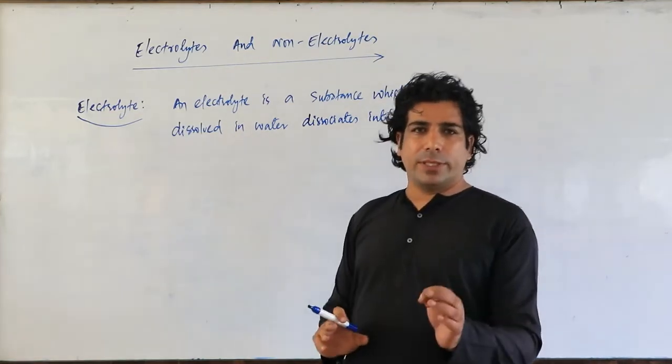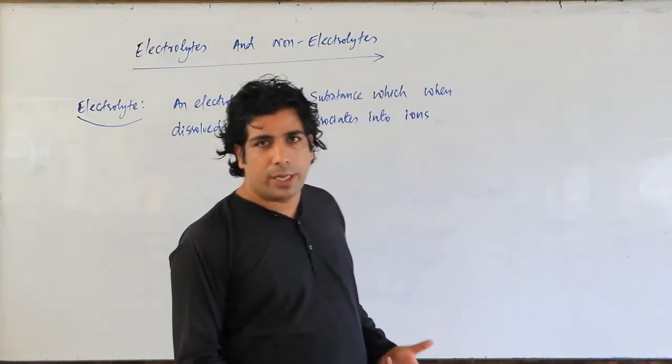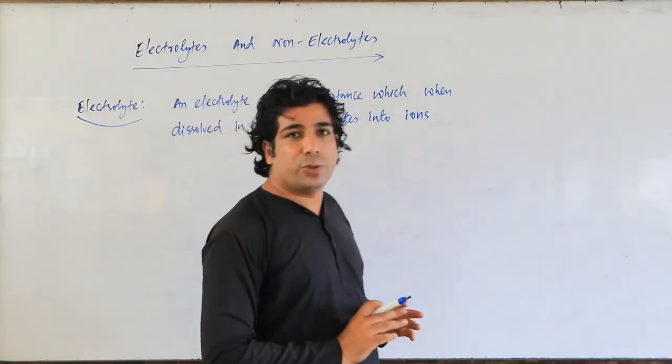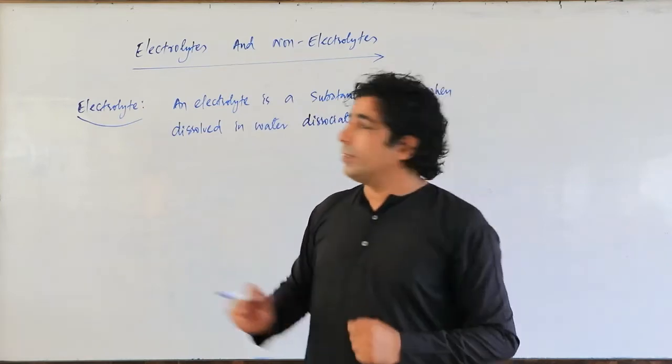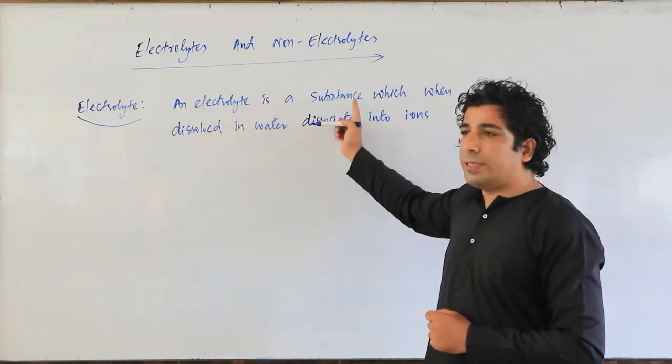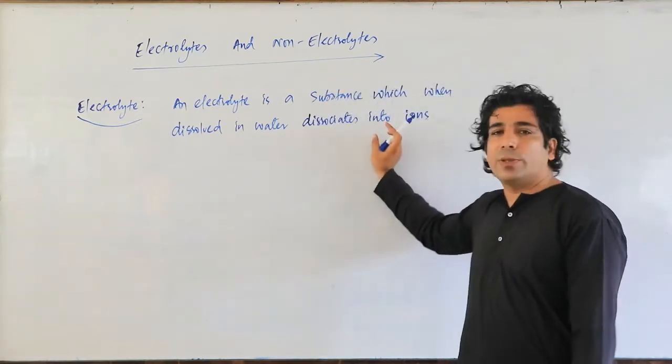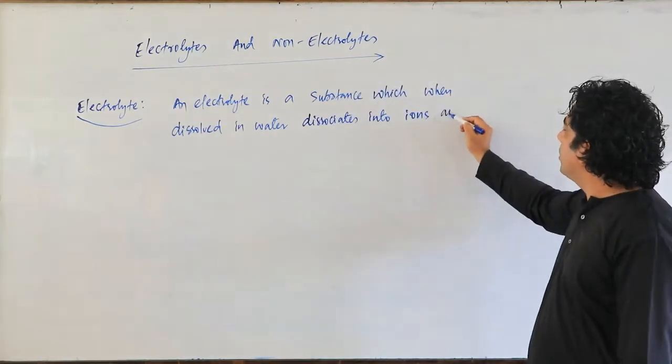So any substance, if you dissolve it in water and it gives ions, correct? That substance is known as electrolyte. So an electrolyte is a substance which, when dissolved in water, dissociates into ions and